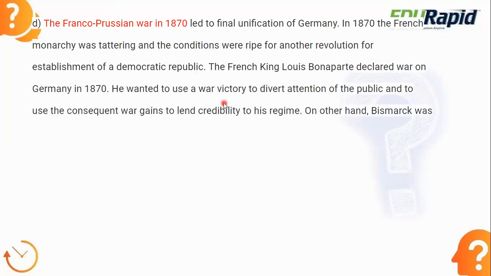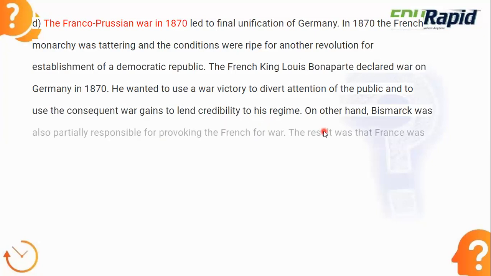He wanted to use this war victory to divert the attention of the public, because a lot of rivalry was happening against the king. Okay, so what kind of rivalry? Because they were asking for a republic state, they were asking for the people's rights, they were asking for democracy. To divert the people's attention, this French king Louis Bonaparte declared the war on Germany in 1870. Okay, so what was his plan? He wanted to use this war victory to divert the attention of the people, and to use the consequent war gains to lend credibility to his reign.